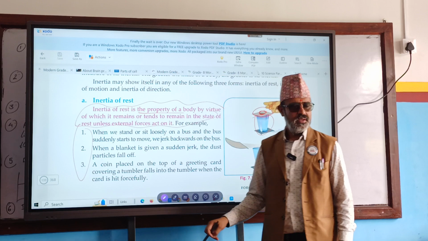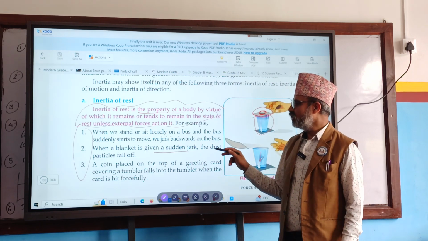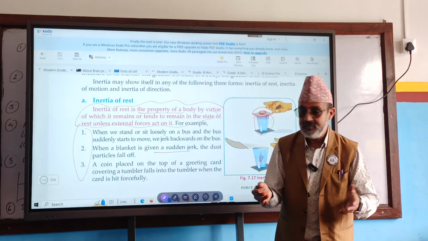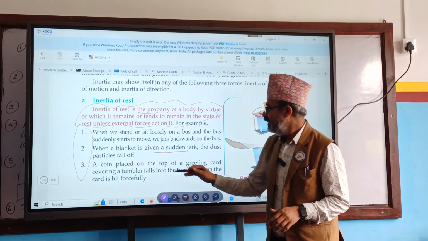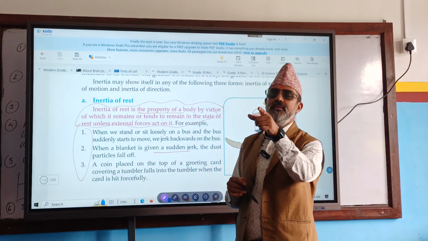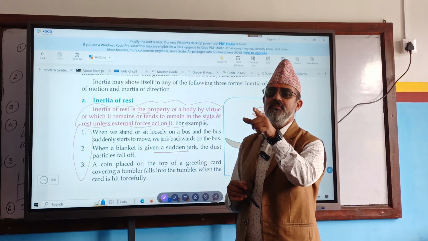Number second, when a blanket is given a sudden jerk, the blanket comes in motion, but the dust particles are still at rest, so they fall down. And this is already discussed. Yesterday I told you another example of Mr. A, whoever is very weak in study and just struggling in study. Stand up, catch it.